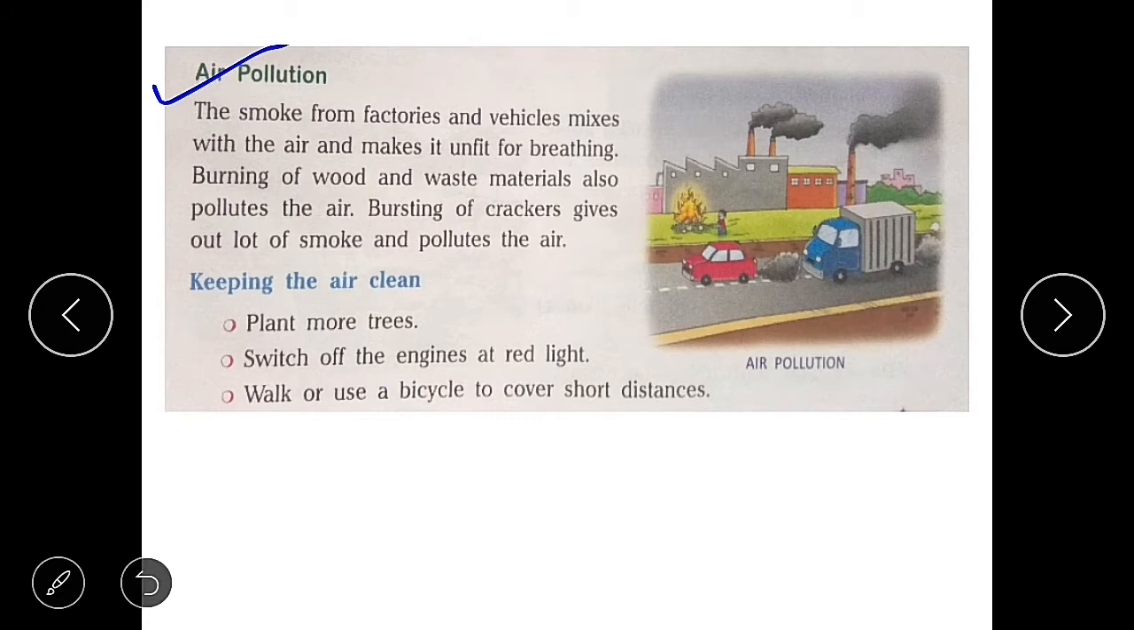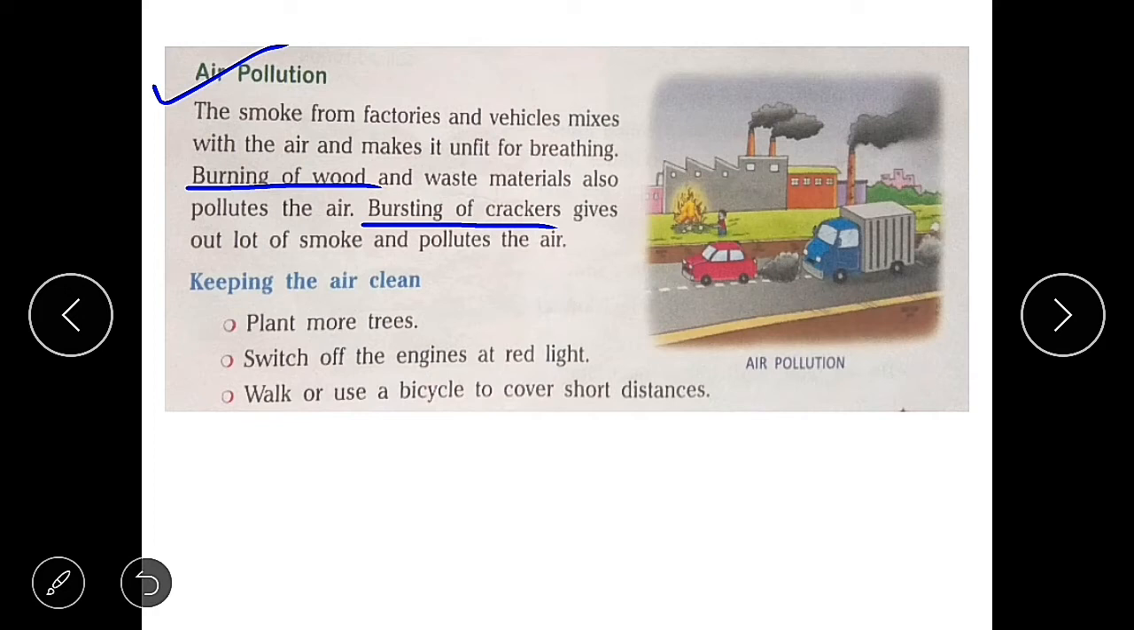Air pollution. The various reasons for air pollution are: the smoke from factories and vehicles mixes with the air and makes it unfit for breathing. Burning of wood and waste materials also pollutes the air. And bursting of crackers also gives out a lot of smoke and pollutes the air.